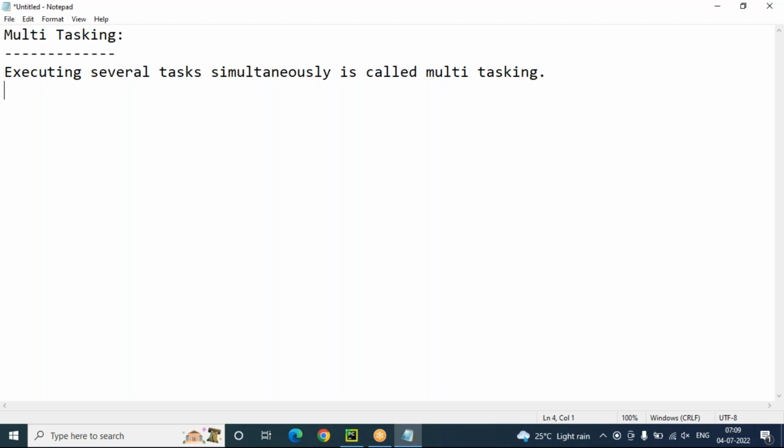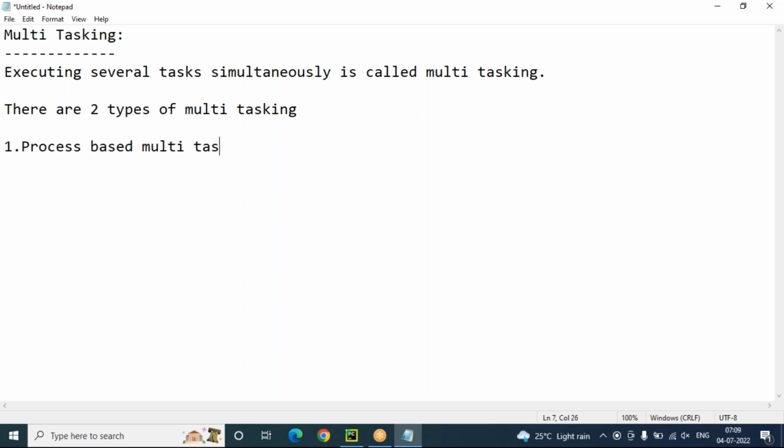There are two types of multitasking. What are they? One is process-based multitasking. This means multi-processing, we can say that.